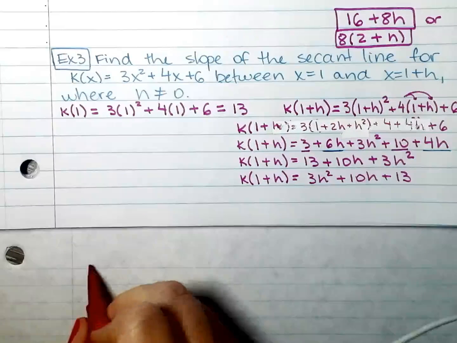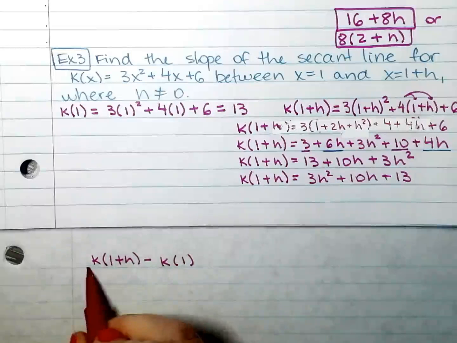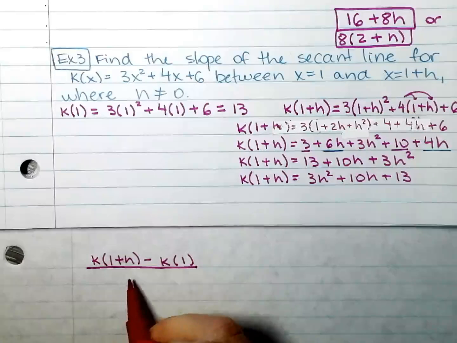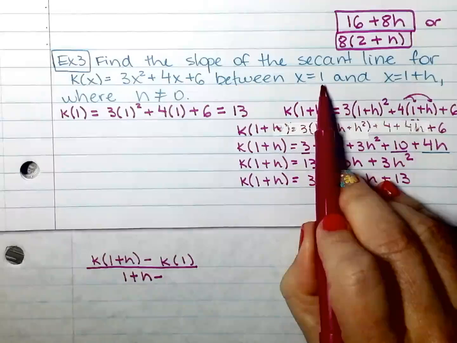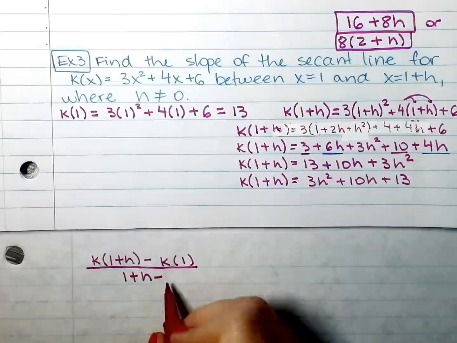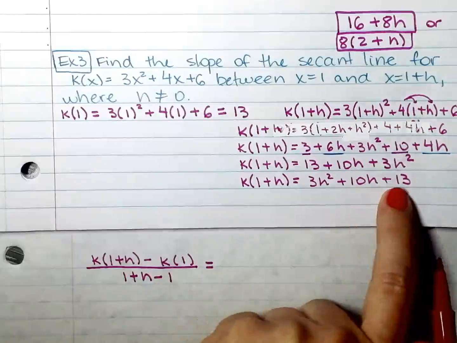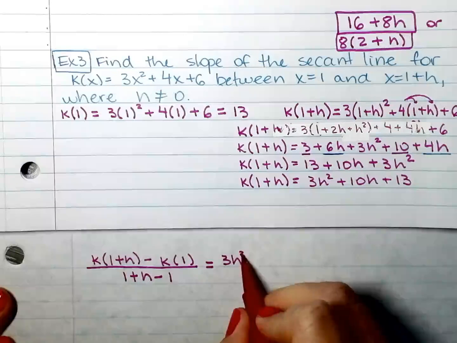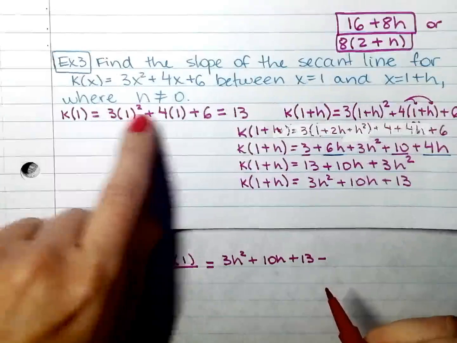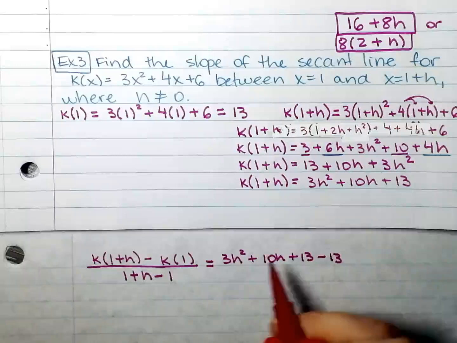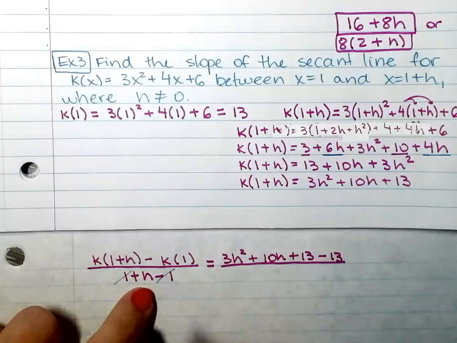Okay, so I have k of 1 plus h minus k of 1, everything over 1 plus h, because it's this one minus this one. It's the b minus a from the original formula. Okay, k of 1 plus h is this expression right there, minus k of 1. k of 1 is 13. Everything over 1 minus 1 is 0. So I only have h left.